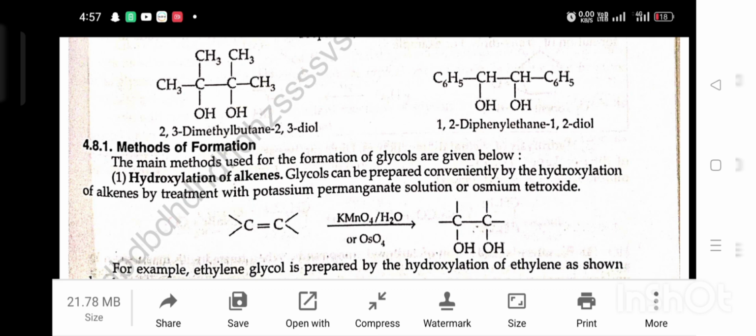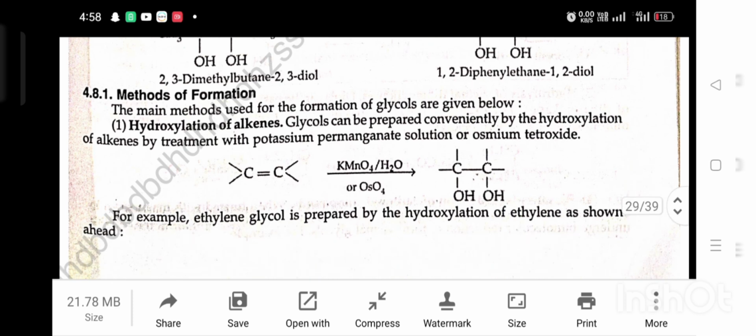First, hydroxylation of alkenes. Glycols can be prepared conveniently by the hydroxylation of alkenes by treating with potassium permanganate solution or osmium tetroxide, which gives dihydric alcohols. For example, ethylene glycol is prepared by hydroxylation of ethylene as shown ahead.